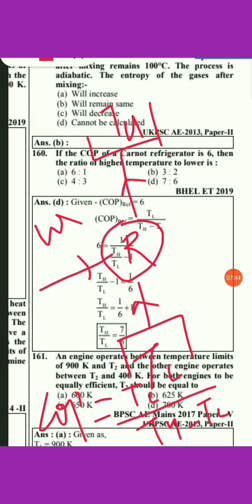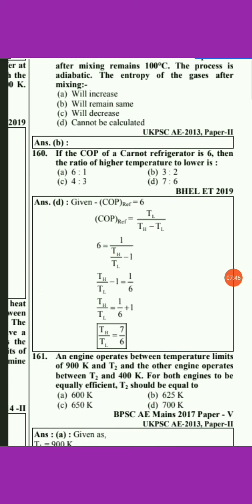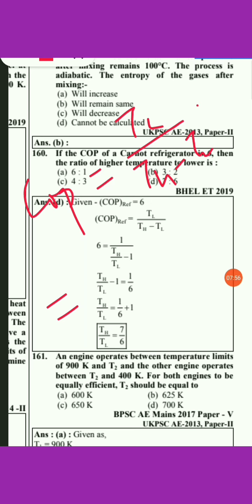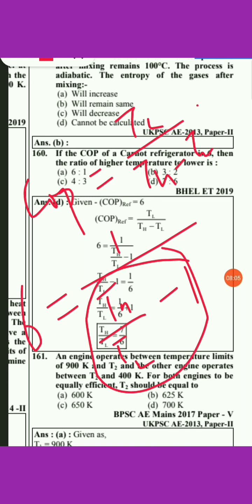They have asked about the ratio of higher to lower side temperature. So COP is equal to TL upon (TH minus TL). Divide it by TL, so it comes out to be 1 upon (TH/TL minus 1). Here COP is 6, so take this term on the left side and 6 on the right side.